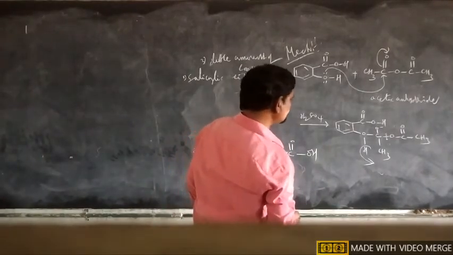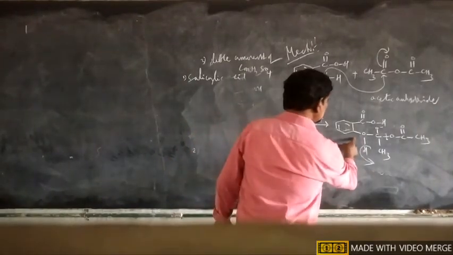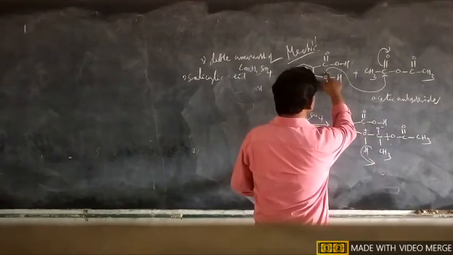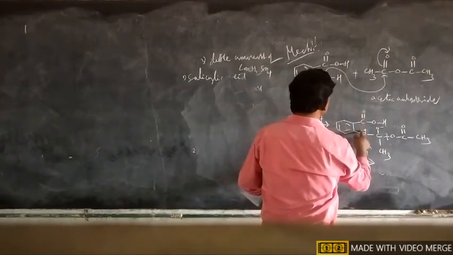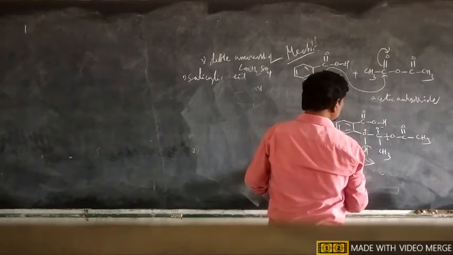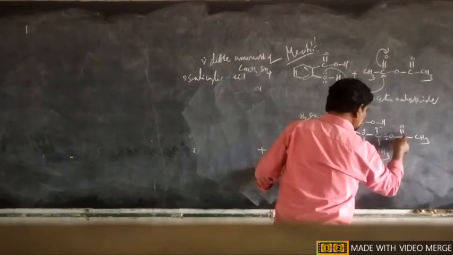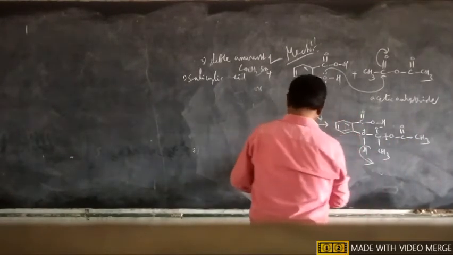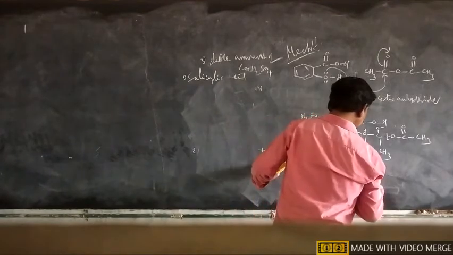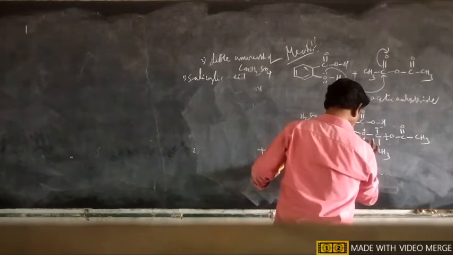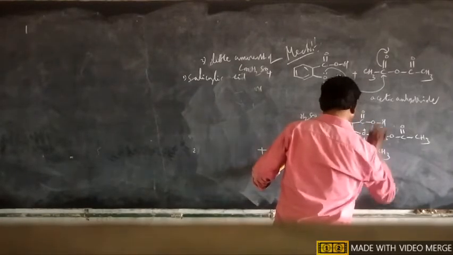With the loss of electrons, it is arranged with a positive charge. The CH3COO minus attracts the proton to form acetic acid, and for the remaining product, the bond pair of electrons comes back to oxygen.